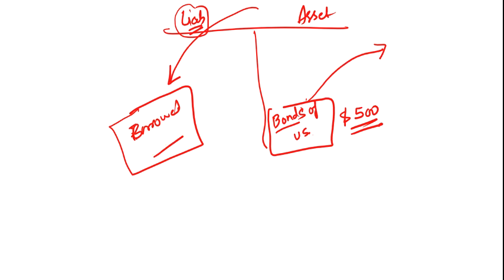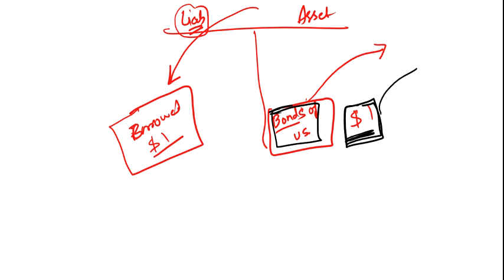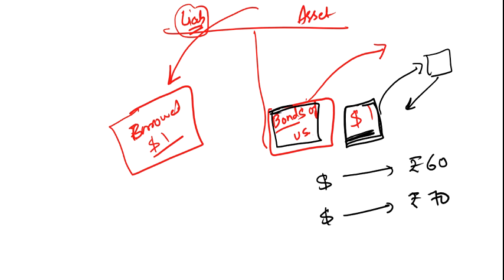Now to make it simplified so that you can easily relate, I am just taking $1. Otherwise you get stuck in the calculation of the dollars. Now you have $1. Rather than keeping in mind that I have a bond, understand that you have $1 in your hand and you are going to redeem it from the US. Means from the US you are going to get rupees. Now $1 is trading at 60 rupees, but after some time $1 will be at 70. So you will be more benefited if the value of the dollar increases because you are going to get more rupees.